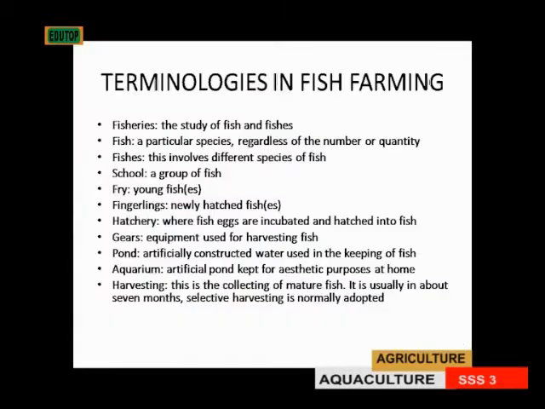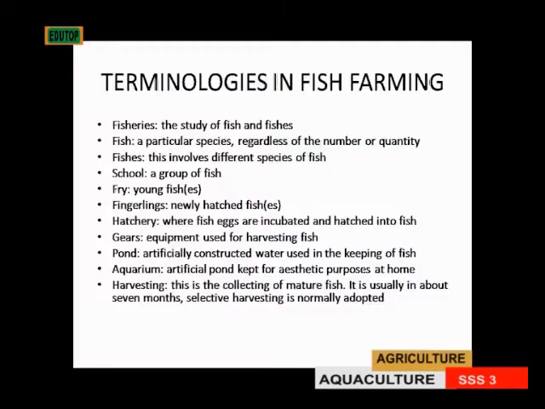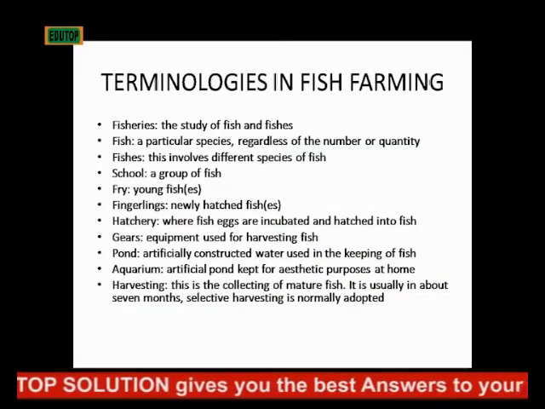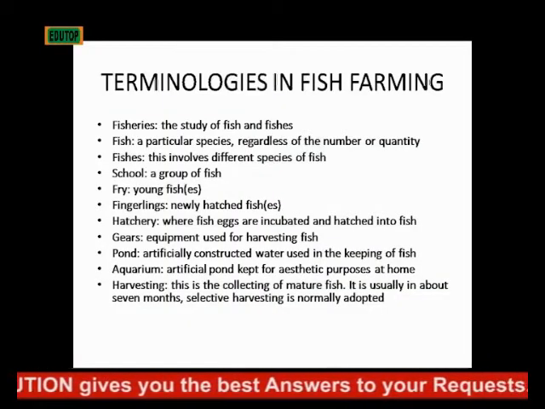Then hatchery is a place where eggs are incubated and hatched into fish. Just like we have incubators, or hatcheries, for fowls, we have hatcheries for fishes too, where their eggs are incubated and then hatched into fishes. Then we have gears. Gears are equipment used for harvesting fishes.